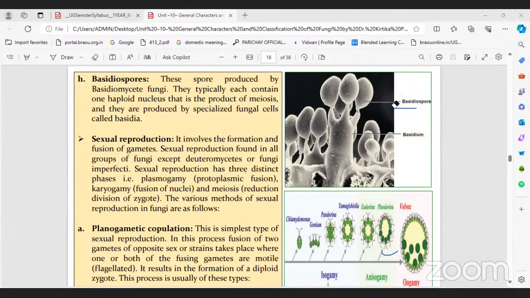How the male and female gametes developed? Tell me. In which portion?